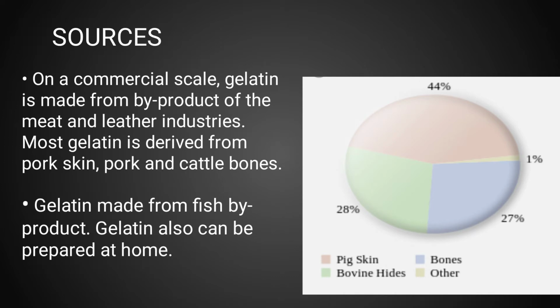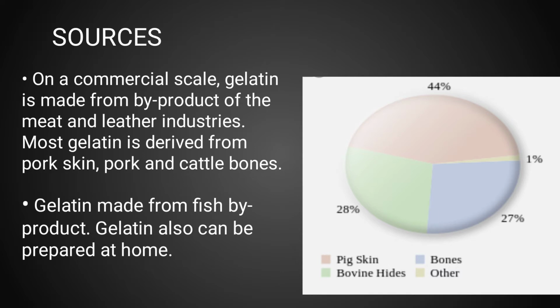On the next slide, we discuss about the sources of the gelatin. On a commercial scale, gelatin is made from byproducts of the meat and leather industries. Most gelatin is derived from pork skin, pork and cattle bones. Gelatin is also made from fish byproducts.